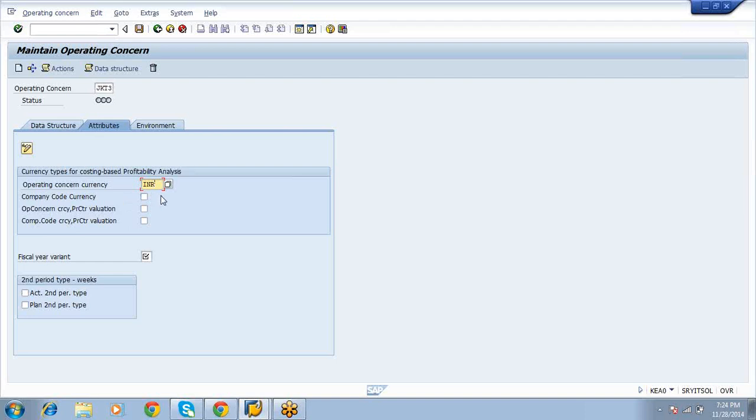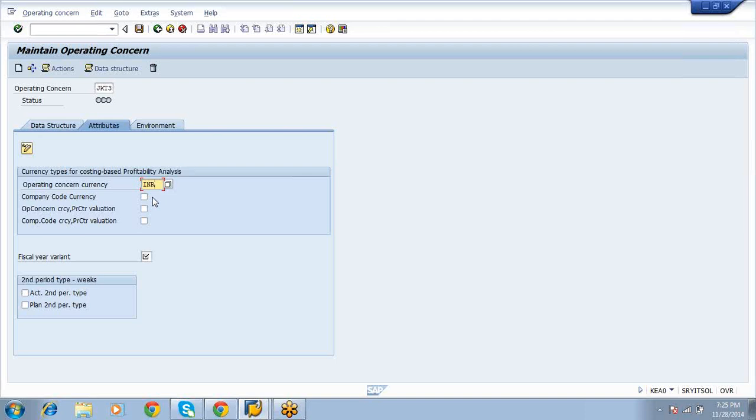Sorry, here I have a question. What is the link between operating concern currency and controlling area currency? Suppose you have two companies and in controlling area currency you are reporting in USD and here you have given EUR. You have multiple divisions across the countries. So what is the link between controlling area currency and operating concern currency? No, there is no direct link between the controlling area currency and operating concern currency.